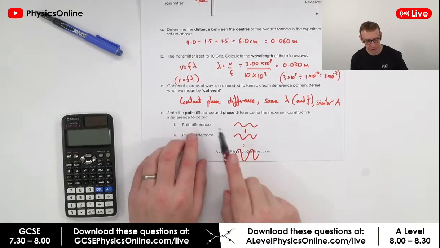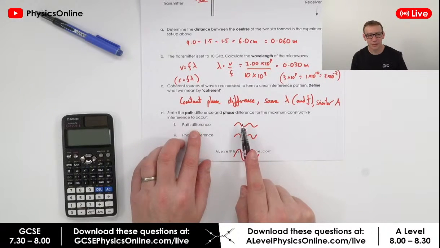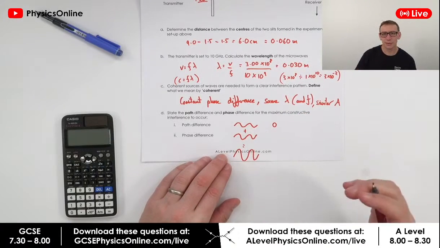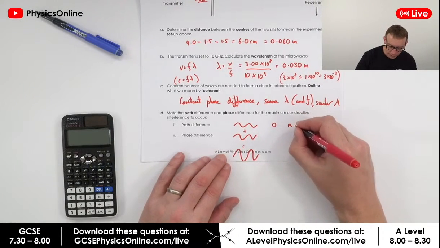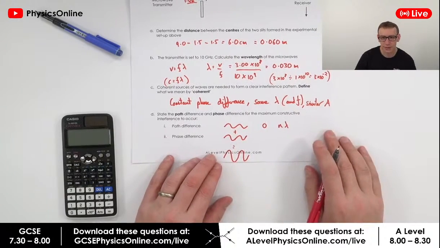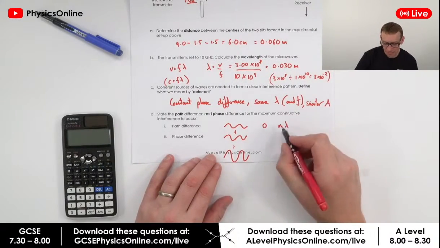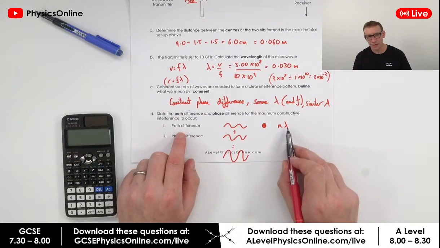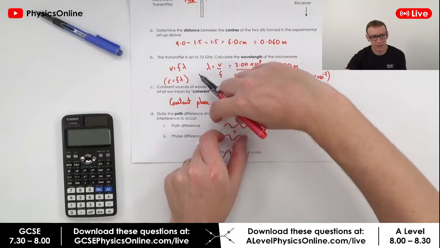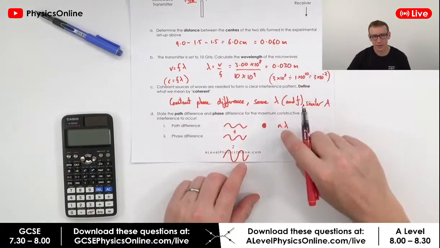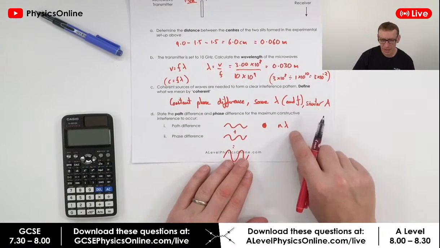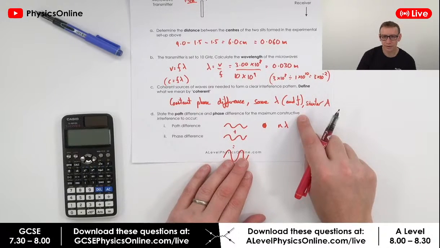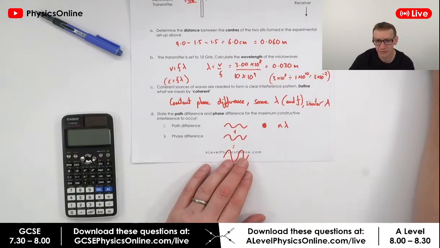Okay, now for that to occur, the path difference must be 0, or it's going to be some multiple of the wavelength, so it's going to be equal to n lambda. So n lambda is the right thing. When n is 0, then n lambda is just going to be 0. But if you were to take this wave and move it along by 1 wavelength, you then have 1 lambda. So n lambda is going to be when the path difference allows maximum constructive interference. Okay, hopefully that makes sense.